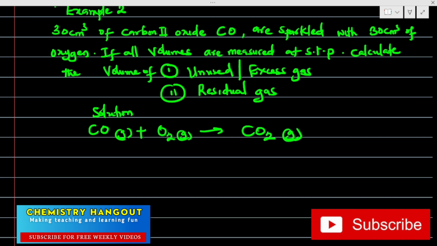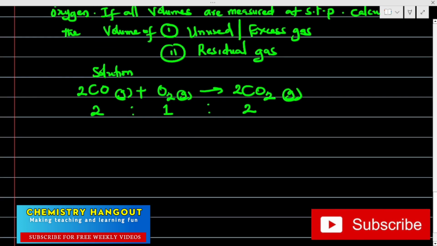Balancing the equation very quickly, you can have 2 here. I've done that even in my previous example. So very fast now. This will be 2 to 1 to 2 according to Avogadro and Gay-Lussac.